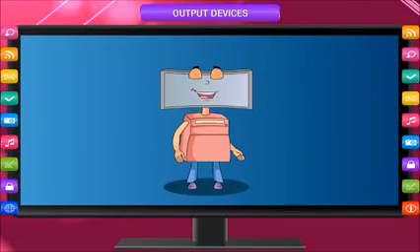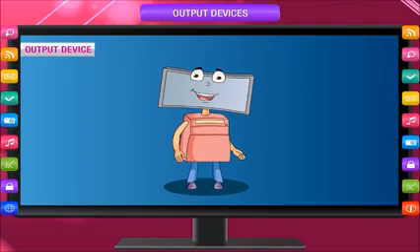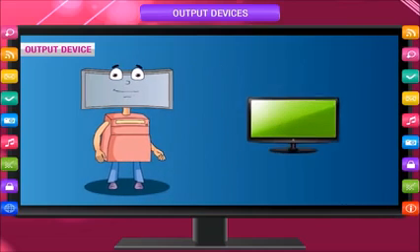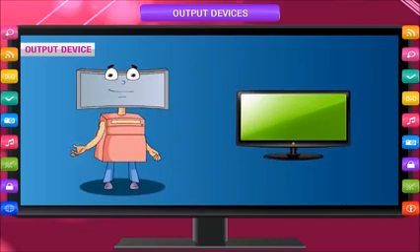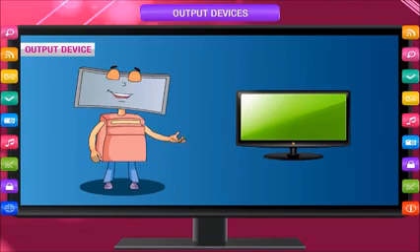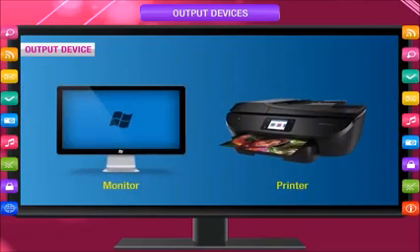A computer talks to us through output devices. Output device. An output device is used to display, print, or show the result of processing done by the CPU. Normally, the result is displayed on the monitor. This is the main output device. Results can be printed on paper also, using a printer. There are various output devices available to get information from a computer. The most common output devices are monitor, printer,